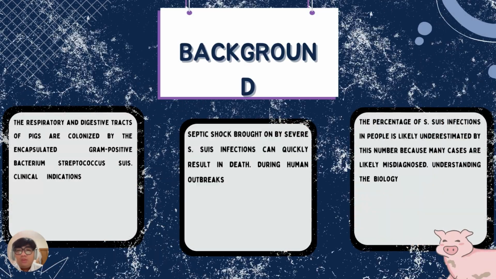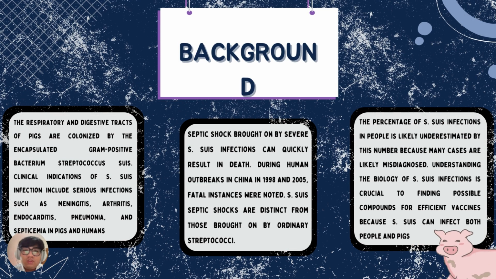Hello there, my name is Putu with the last three digits of student ID number 021. The respiratory and digestive tracts of pigs are colonized by the encapsulated gram-positive bacterium Streptococcus suis. It is to blame for significant monetary losses in the swine sector. Additionally, this pathogen is a global zoonotic agent under development.